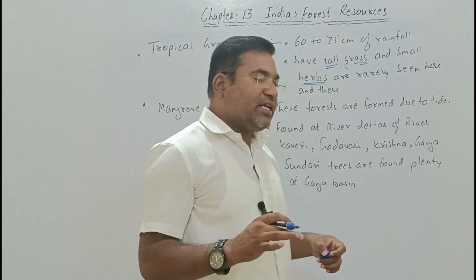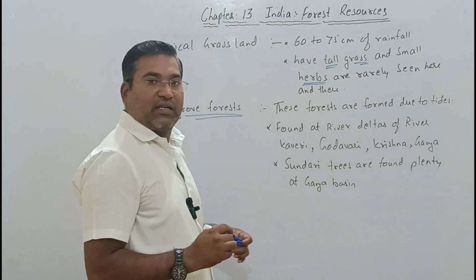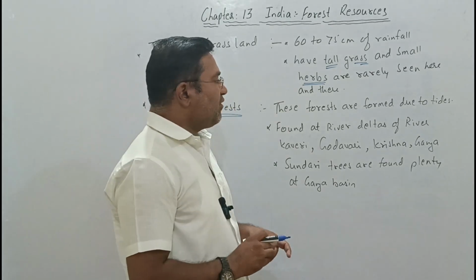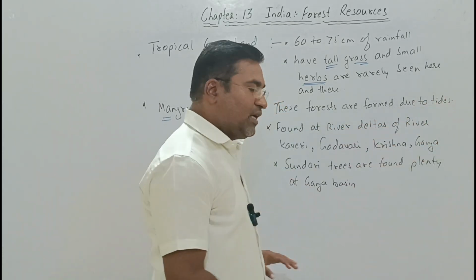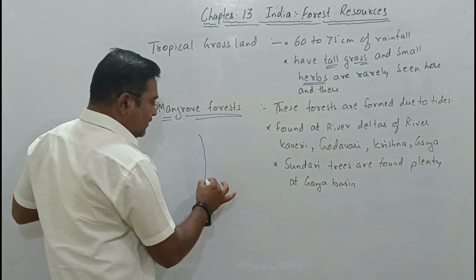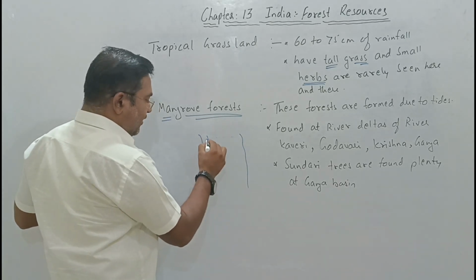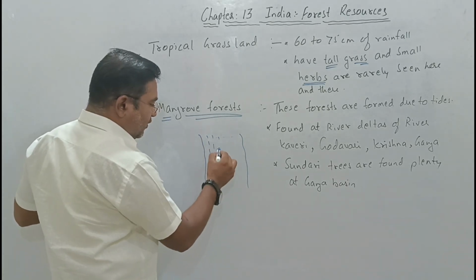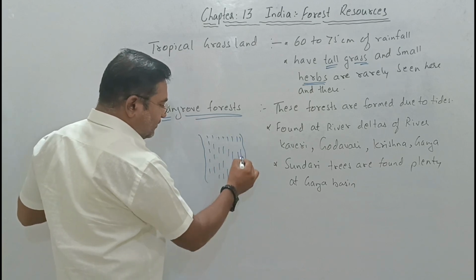In the same way, another forest area is called a mangrove forest, right? These mangrove forests are formed due to which? Due to the tides. Now, for example, right now here, this is the river, which has been flowing towards the downside. The bank of the river.